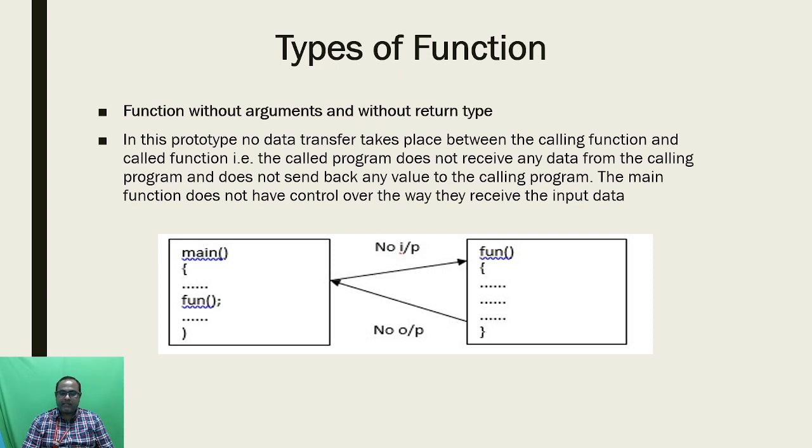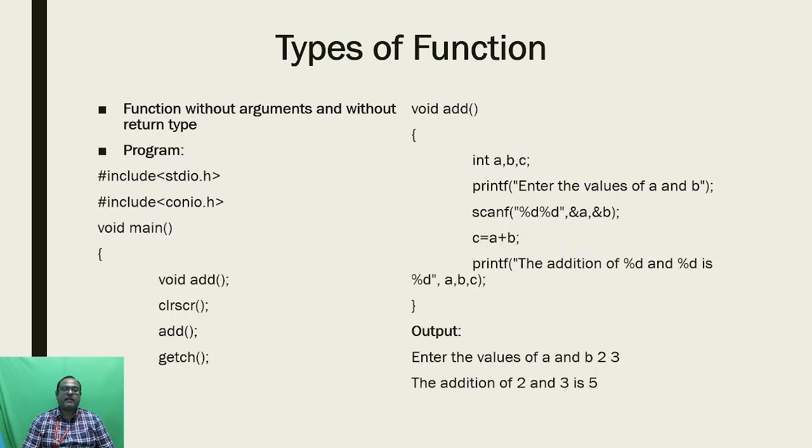In this diagram I have shown there is no input transferred to the user defined function, and no output transferred from the user defined function. We just need to mention the function as such, without any argument, in this type. Here is an example for the first type, function without arguments and without return type.